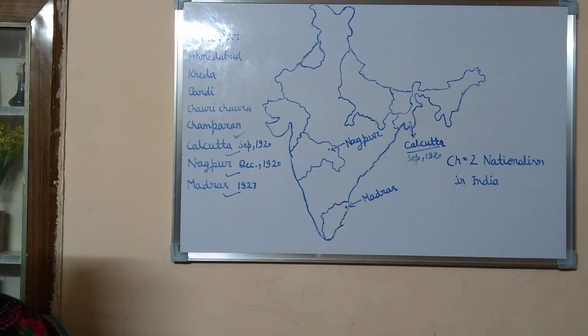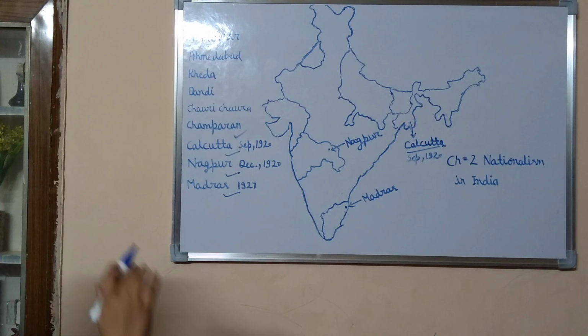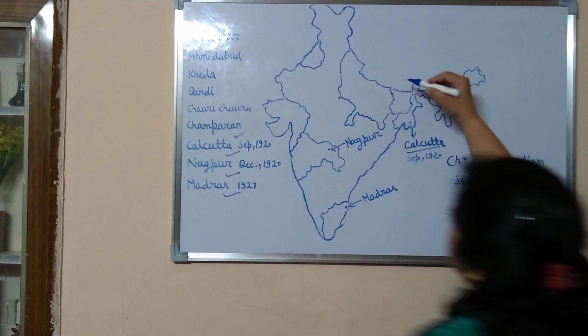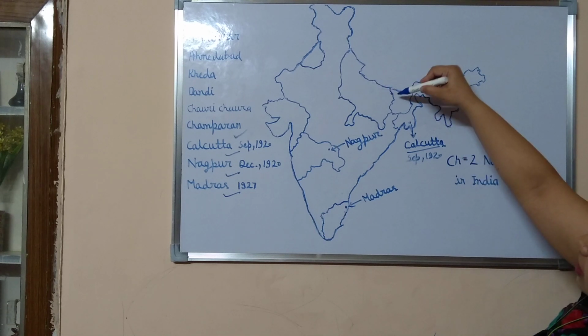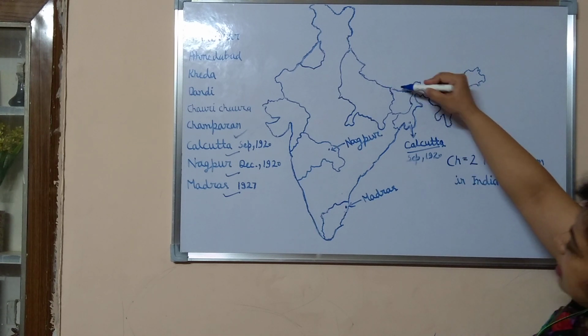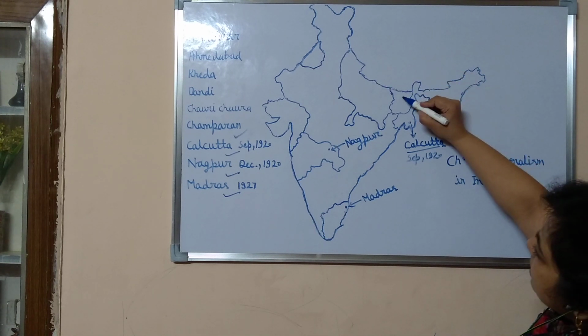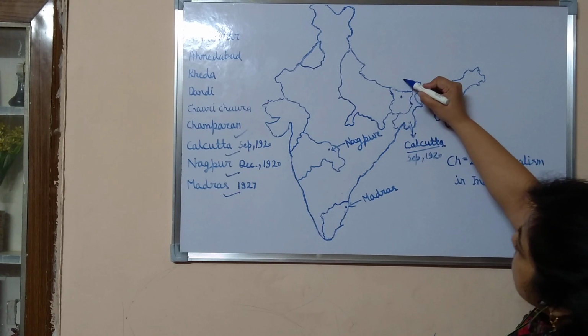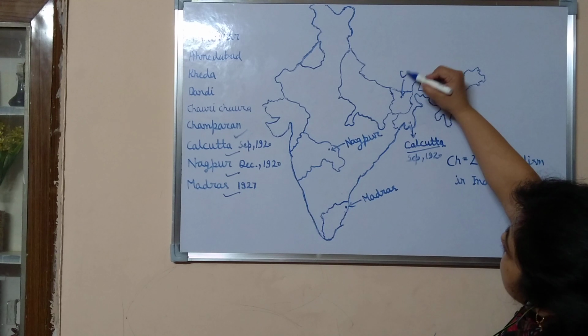So when the question asks where the Indigo Planters' Satyagraha was organized, you will mark Champaran, and Champaran is here near the UP and Nepal border. It's in Bihar, and it is Champaran.